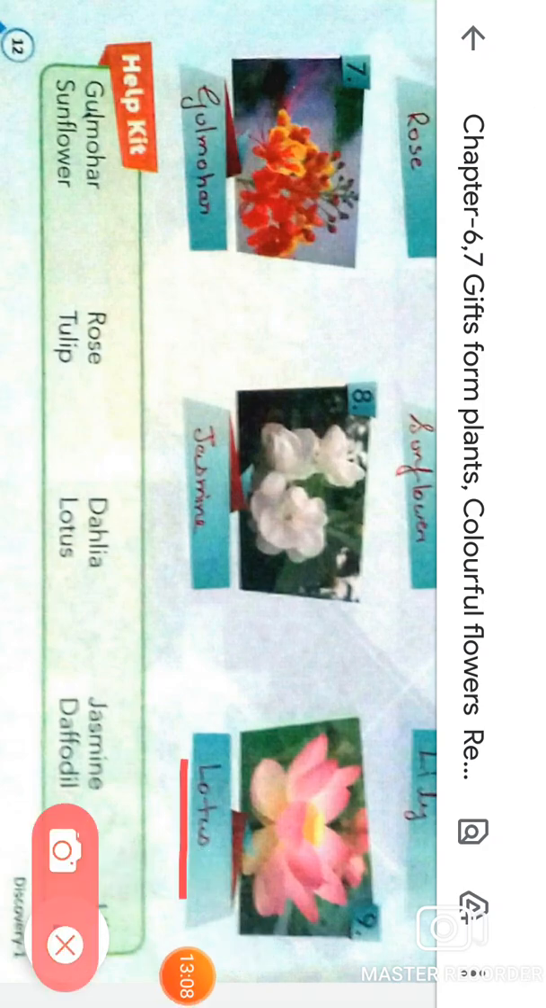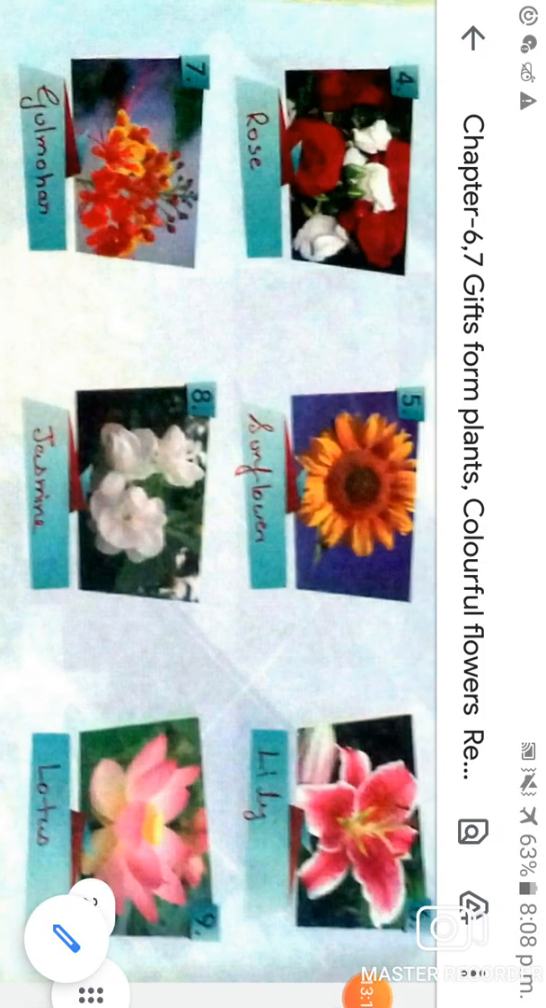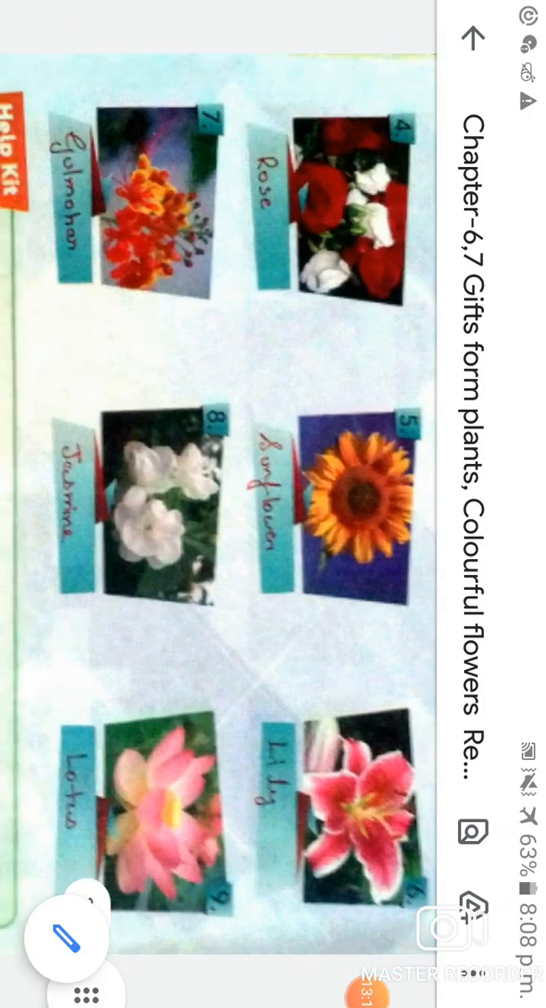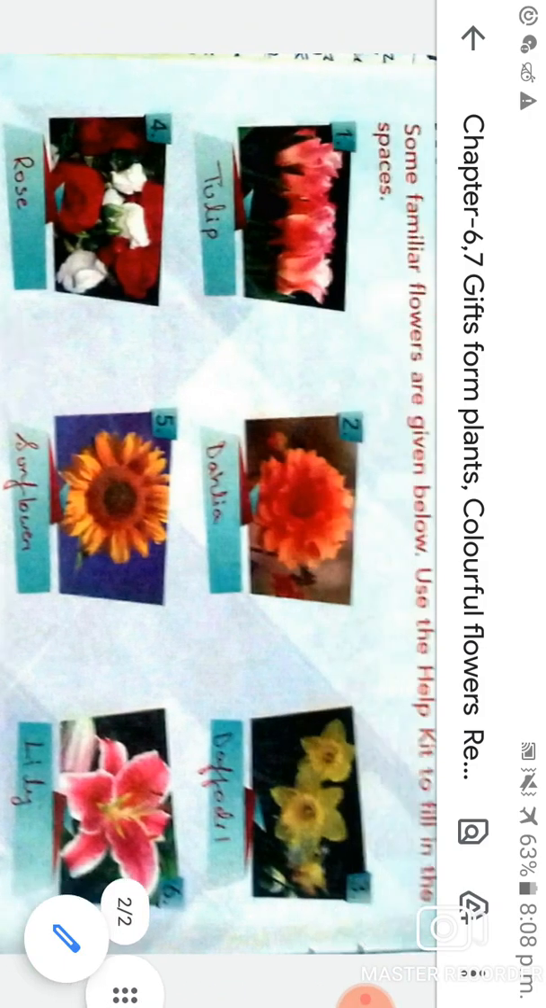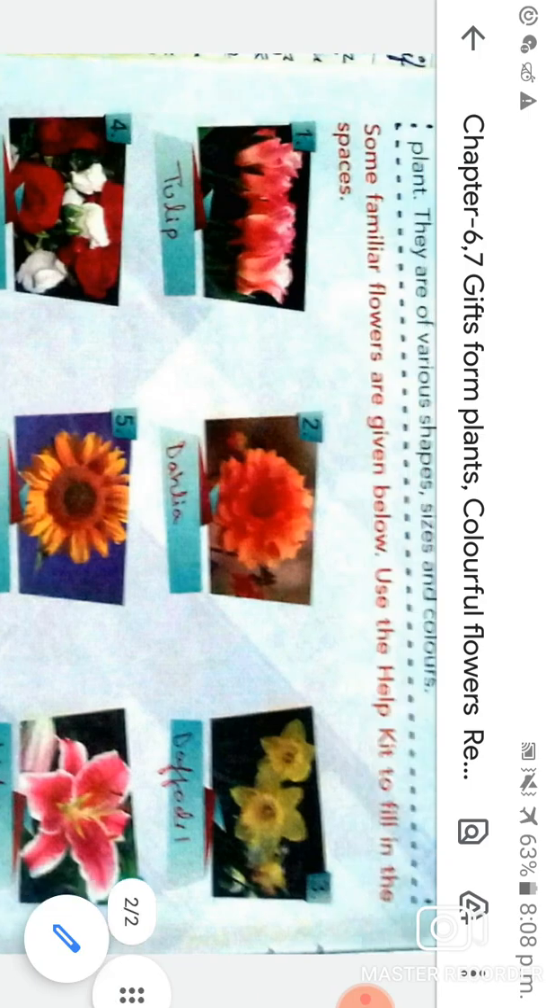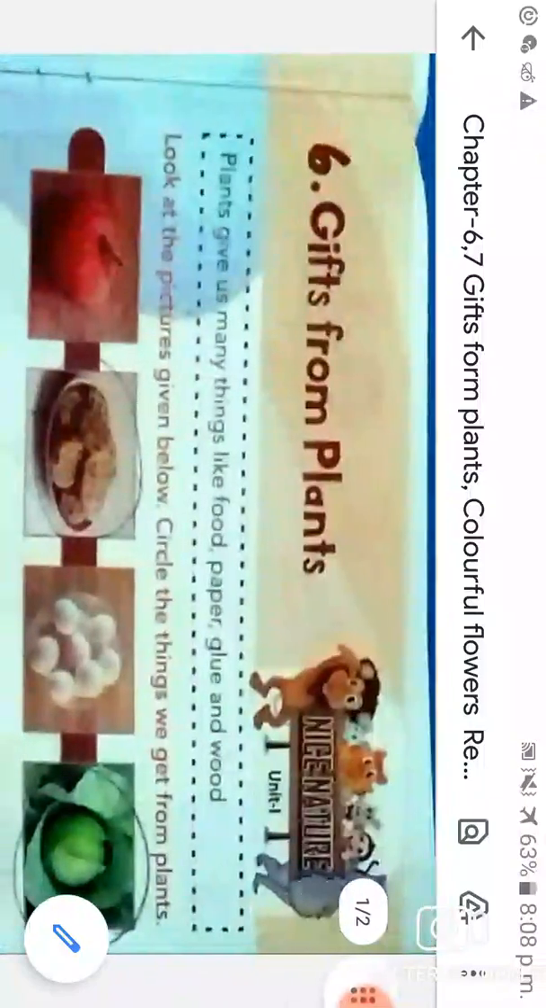Now your exercises are completed, so you have to complete them in your book, and you have to learn all these spellings of flowers. You have to complete all these exercises in your book.